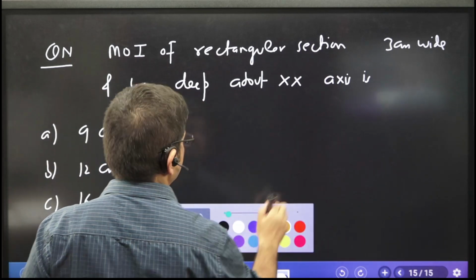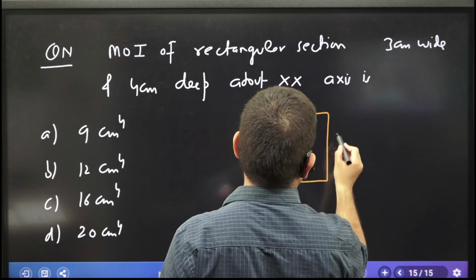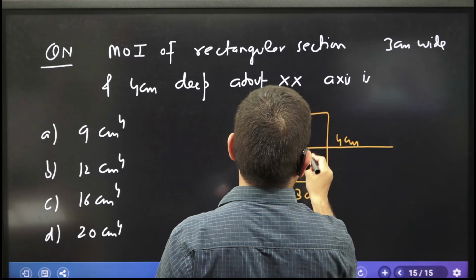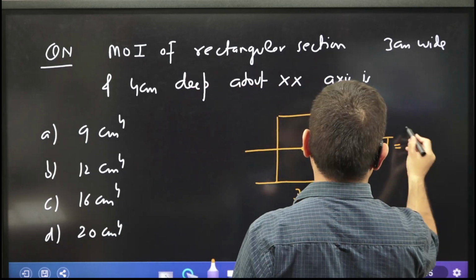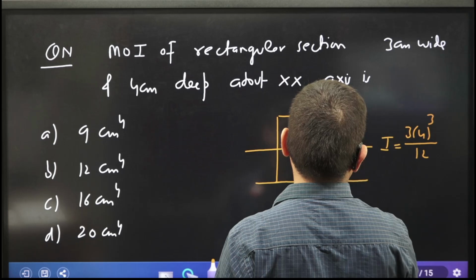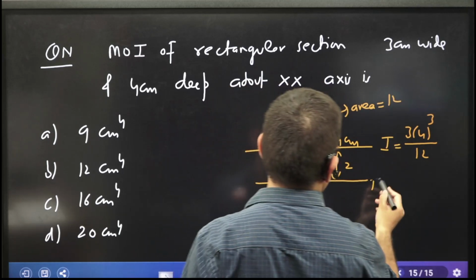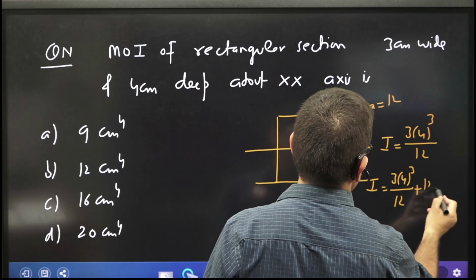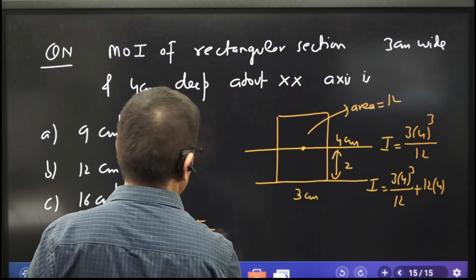So why should any assignment be given to you? You should not be given any assignment. So let me solve it. 4 centimeter. This is 4 centimeter. This is 3 centimeter. And it is asking you about moment of inertia about this axis. Right? BD cube by 12. Can you tell me what this is? 2 centimeter. So can you tell me the area? Yes, area is 12. So 3, 4 cube by 12 plus area 12 into square of this. So how much is that now? What is this area coming?